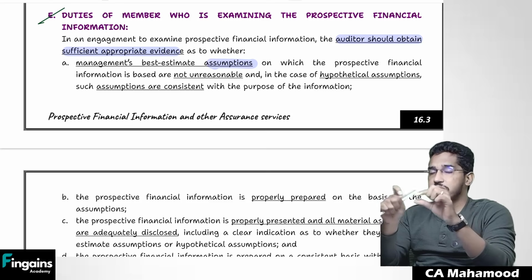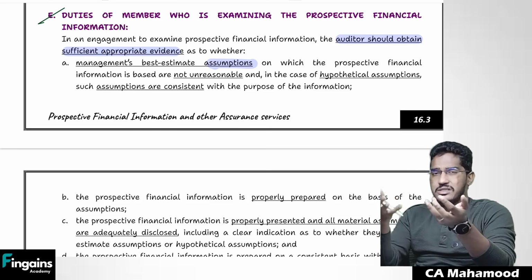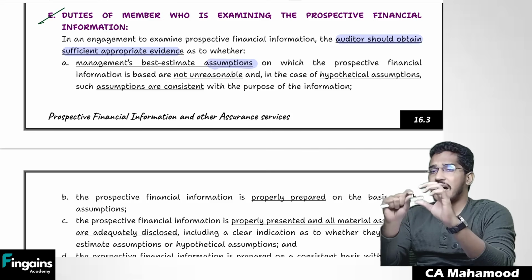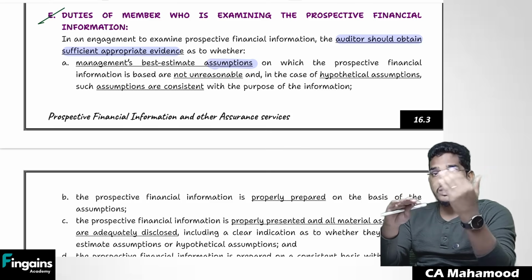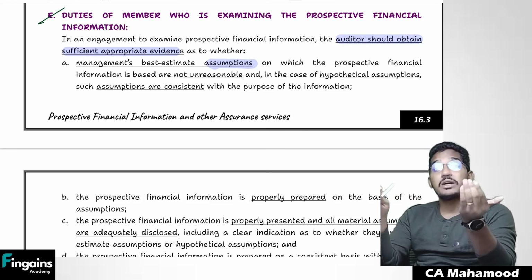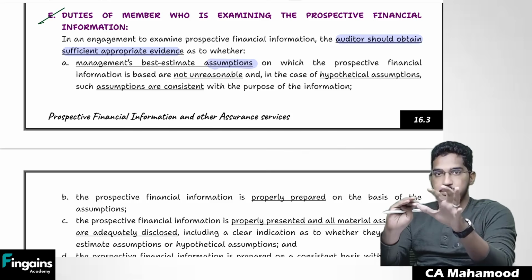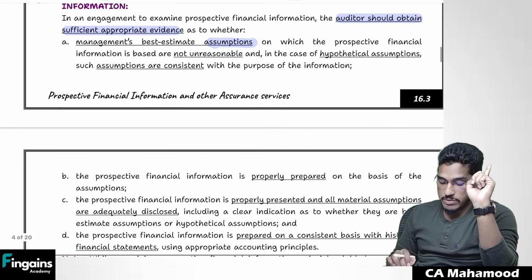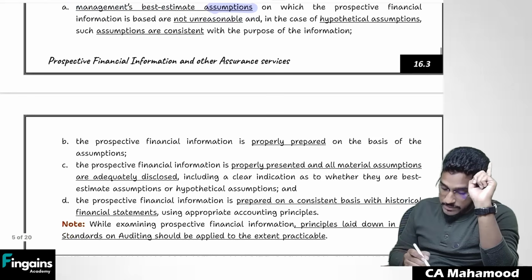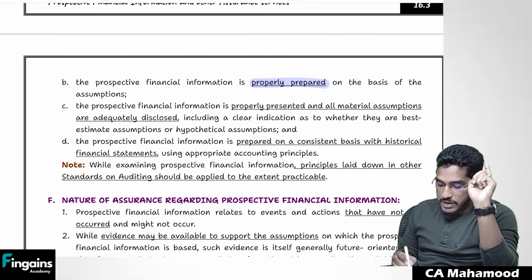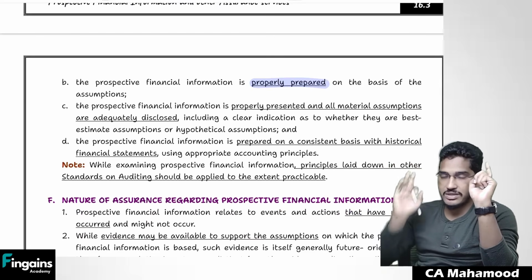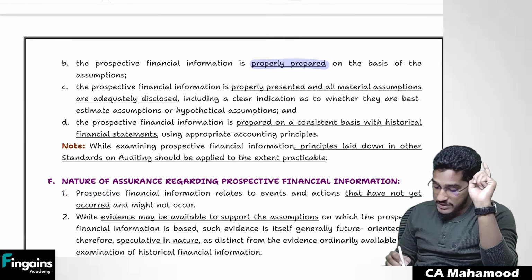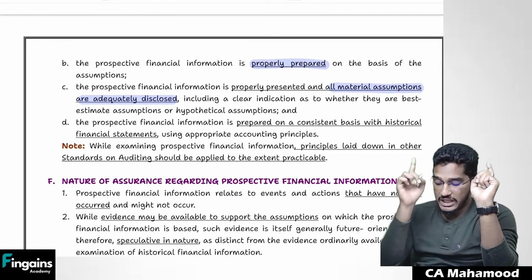Basically, we can't judge whether assumptions are correct or not, because assumption is something we use where we can't measure something with accuracy. So they are not asking you to obtain evidence whether assumptions are correct, which we can't do, but whether assumptions are reasonable and acceptable. Regarding that, I need to obtain audit evidence, number one. Number two, I need to obtain audit evidence whether prospective financial information is properly prepared and the presentation is proper. And one more thing, that the prospective information is properly presented and all material assumptions are adequately disclosed.